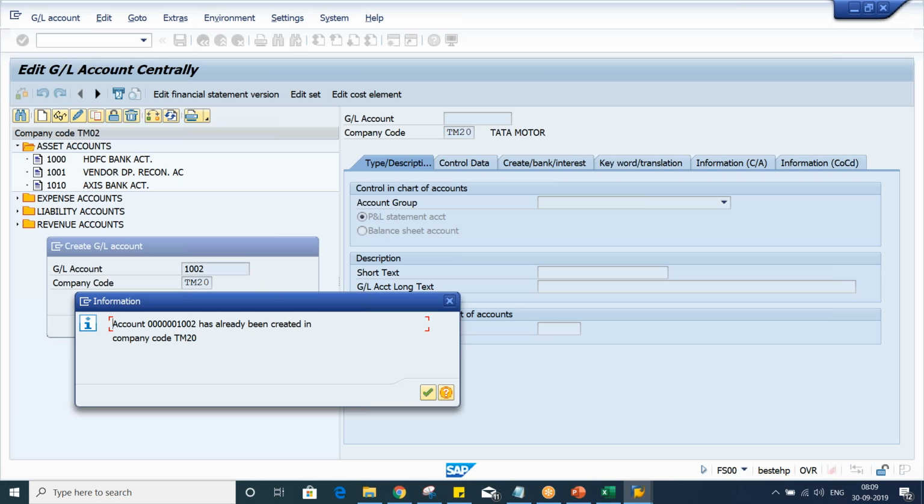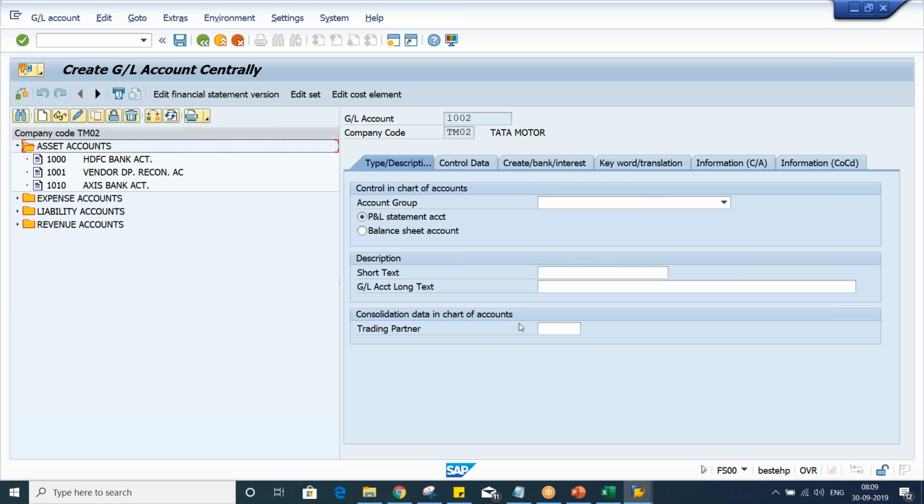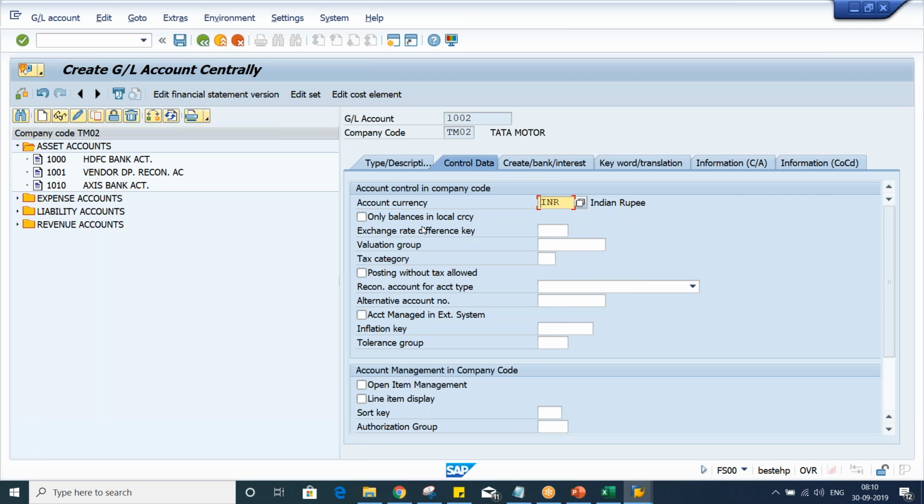Press enter. Okay. Now here this company code is supposed to be changed, and then press enter. Select your account group, guys. Several times we have created the GL account, so I don't think you guys should have any issues. Accounts receivable, and click on control data, and now here you need to select customer as the reconciliation account type. For vendor, it is going to be vendor.